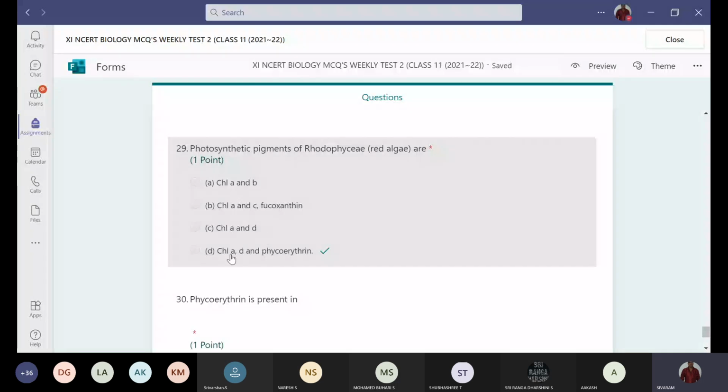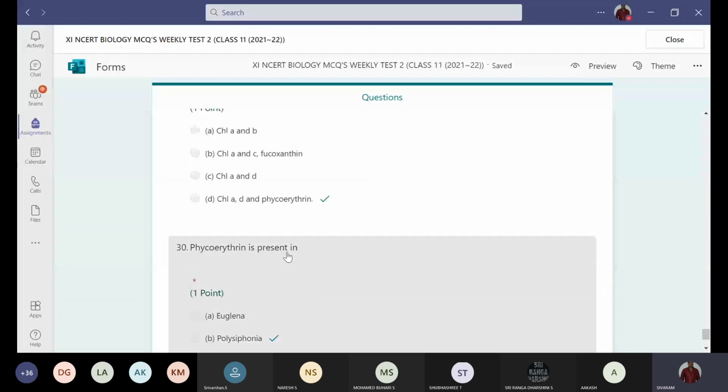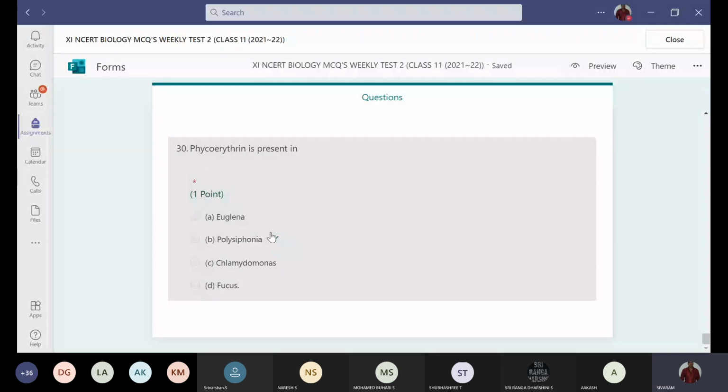So among these, which belongs to red algae? Euglena belongs to euglenoids in protozoans. Chlamydomonas belongs to Chlorophyce. Fucus belongs to Phaeophyce. Only Polysiphonia is the example given under red algae or Rhodophyce, which consists of phycoerythrin as the pigment.